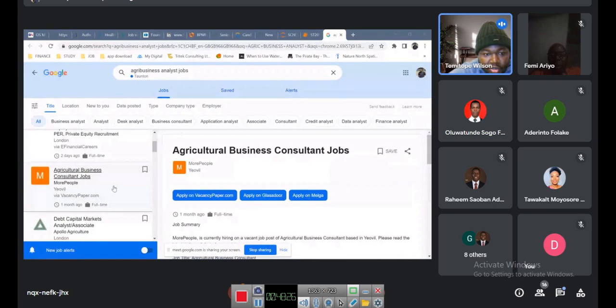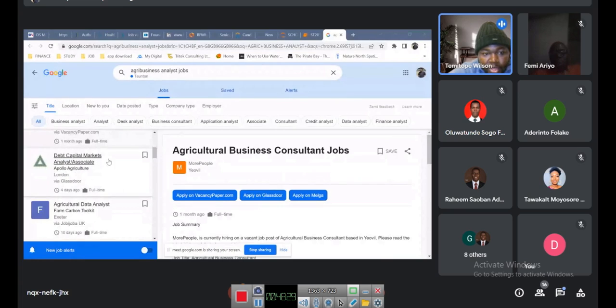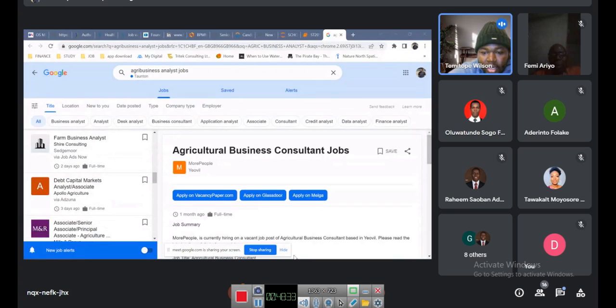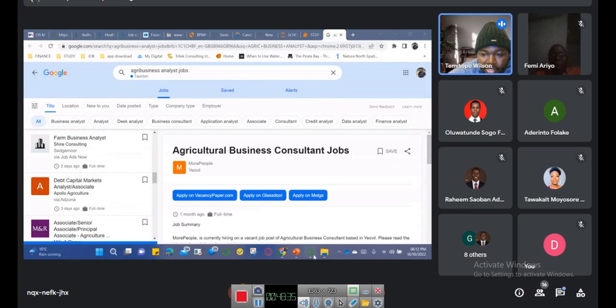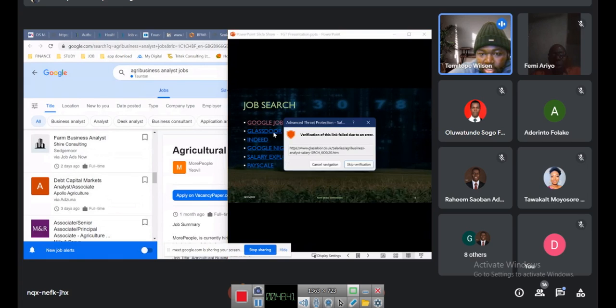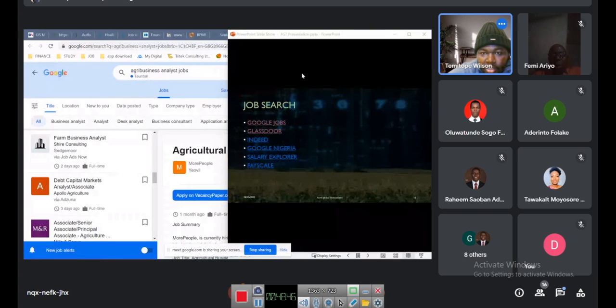You can be a business consultant. You can be in capital markets and so on. There are lots of jobs there for agri sectors. So it just depends on where your interest is. Let's have a look at their salary ranges as well. Let's see what we can get on salary range.